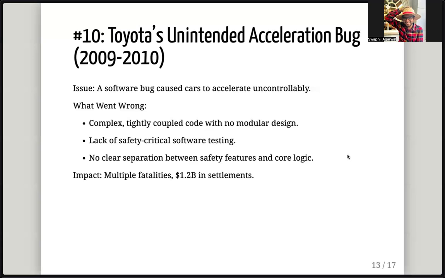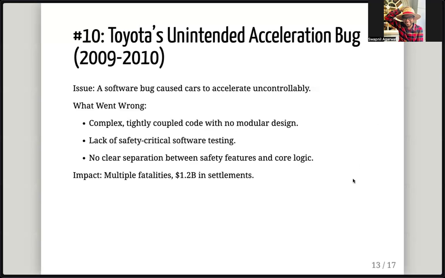So what went wrong? There was complex, tightly coupled code, with no modular design. We all are guilty of this, right? When we start out, we do it like this. That's fine, but that's not fine for sure. But that's how everyone starts. There was a lack of safety-critical software testing, and no clear separation between safety features and core logic.